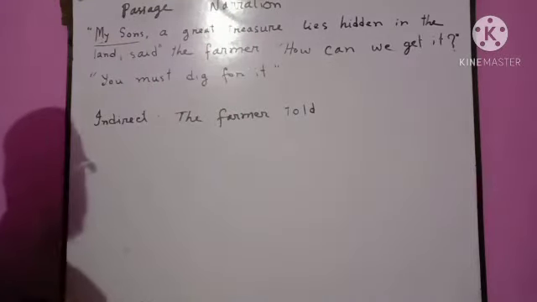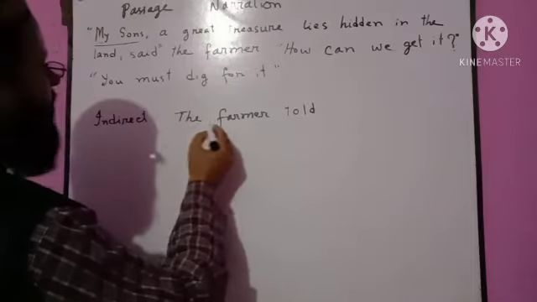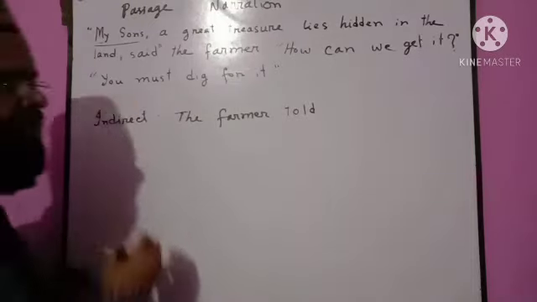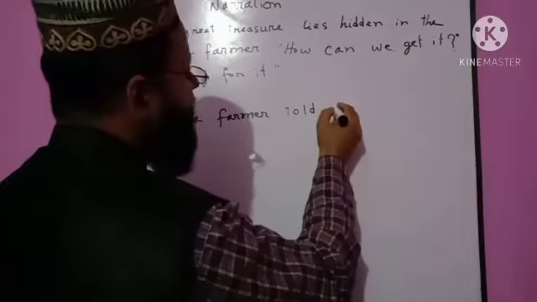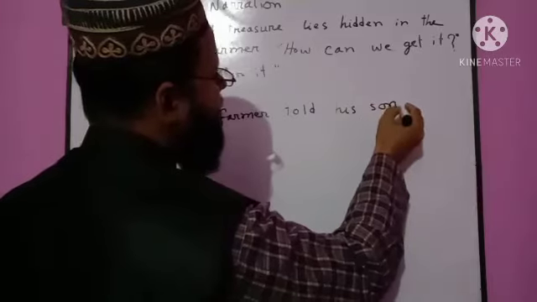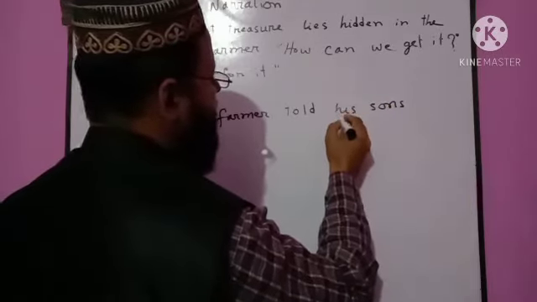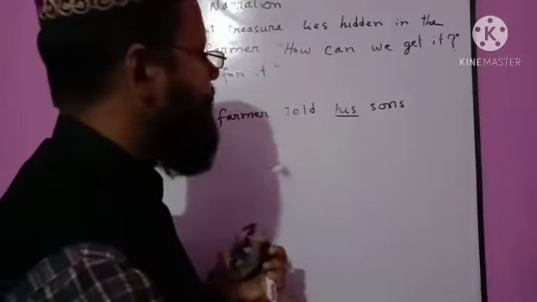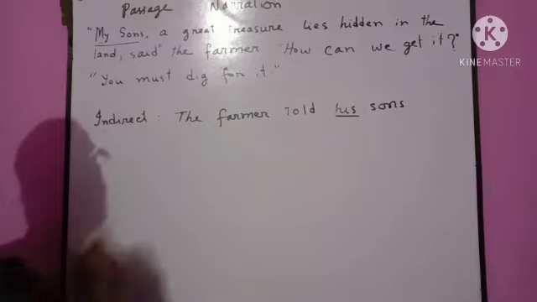First person indicates the speaker, the farmer. My sons means the farmer's sons. So we shall use his sons. My sons is his sons. His means the farmer's.